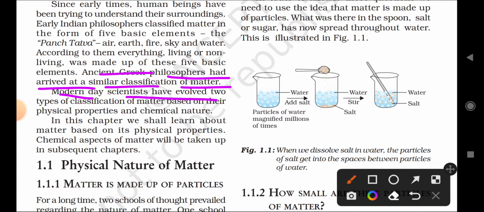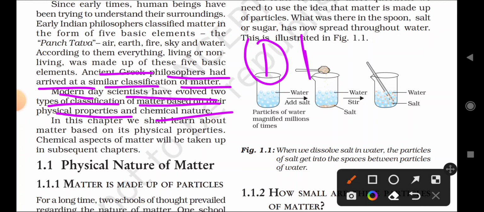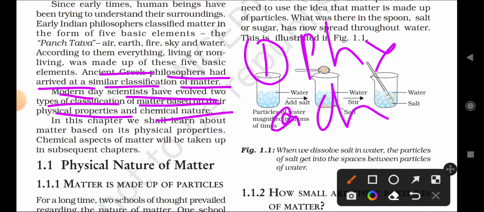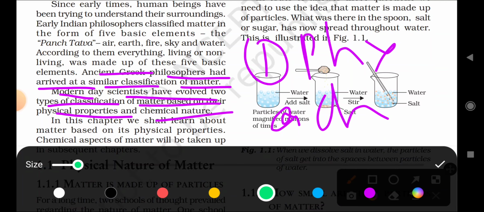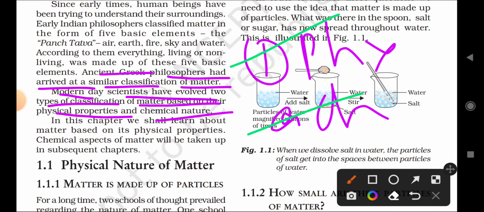Modern day scientists have evolved two types of classification of matter based on their physical and chemical properties. As technology improves, they have more information about matter, and as knowledge and technology increase day by day, we classify matter into two types: one based on physical properties, another based on chemical properties.